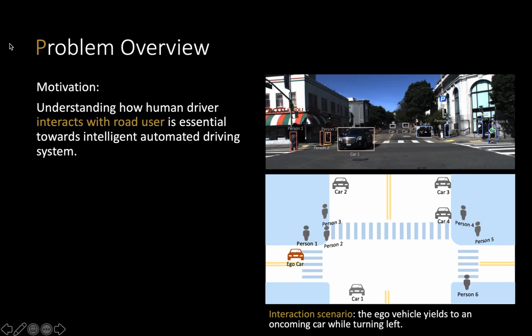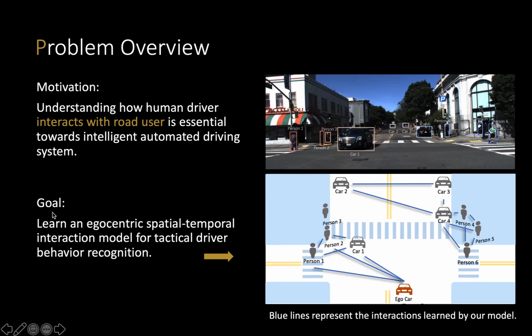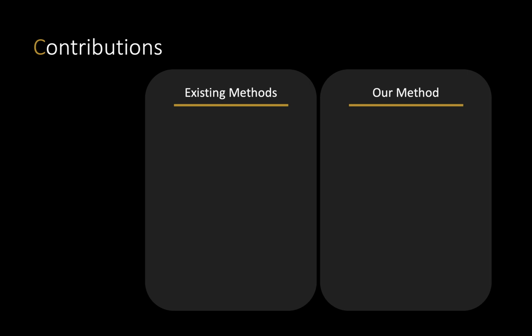Our goal of this paper is to learn an egocentric spatial-temporal interaction model, and we demonstrate that our model really captures the interactions by applying it to the tactical driver behavior recognition task. The main differences of our method from existing ones are the following.